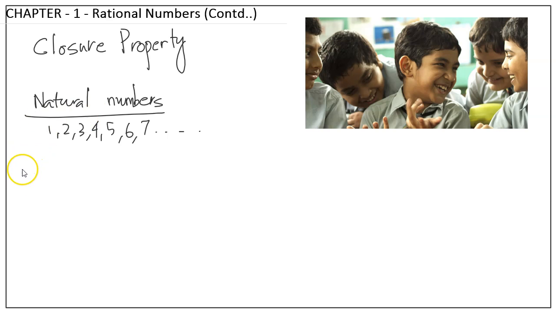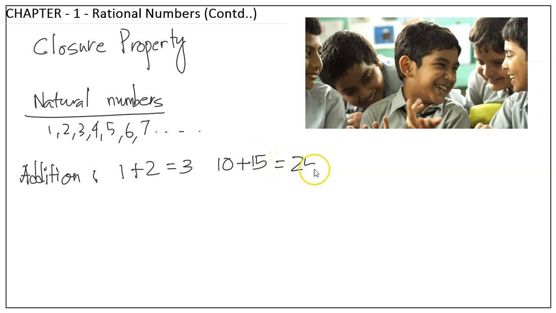Now let's take the addition operation. When you add 1 plus 2, what do you get? 3, right? So 1 is a natural number, 2 is a natural number, and you get 3, which is also a natural number. Similarly, let's take bigger numbers, 10 plus 15. 10 plus 15 is equal to 25. 10 is a natural number, 15 is a natural number, and the result 25 is also a natural number.